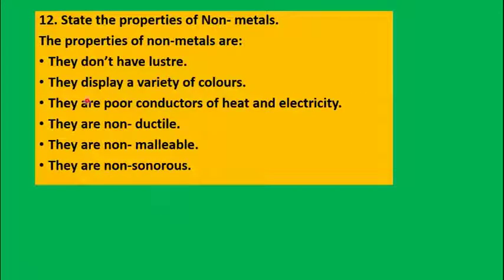Next, what are the properties of non-metals? Non-metals don't have luster, they don't shine, and they display a variety of colors. They are poor conductors of heat and electricity. They don't allow the electric current to flow through them. They are non-ductile, meaning they cannot be drawn into wire. They are non-malleable, that means they cannot be beaten into sheets. And finally, they are not sonorous. They don't produce any sound when they are hit.